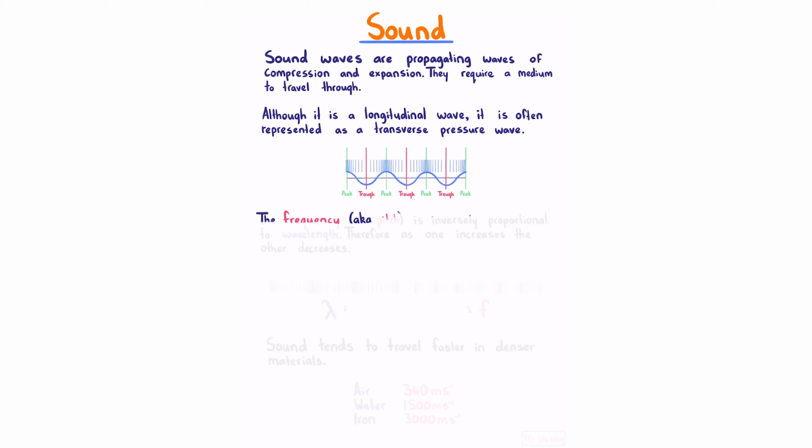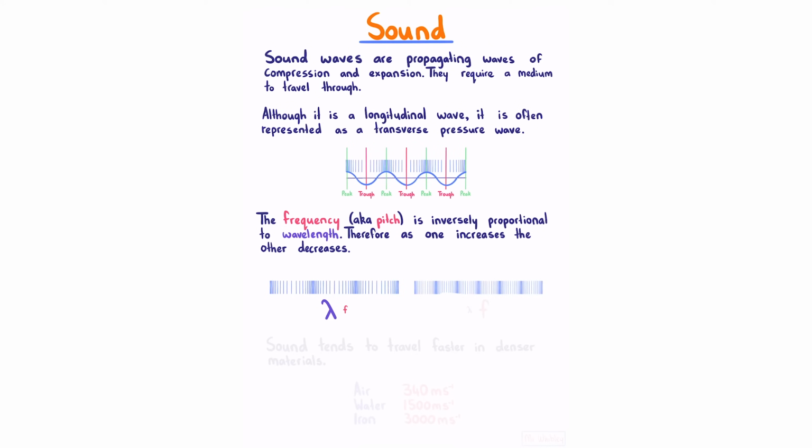The frequency, aka pitch, is inversely proportional to wavelength. Therefore, as one increases, the other decreases. So if we have a large wavelength, we have a small frequency, and if we have a small wavelength, we have a large frequency. Sound tends to travel faster in denser materials.